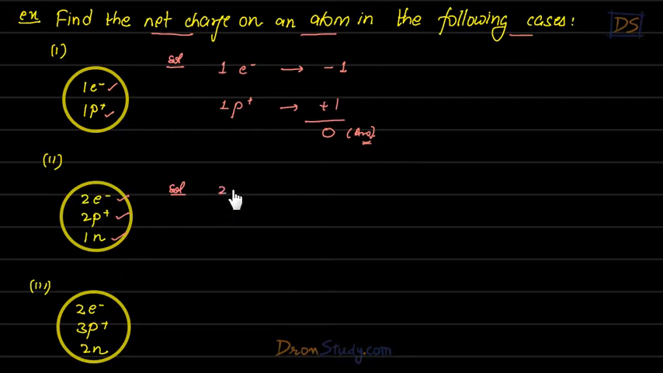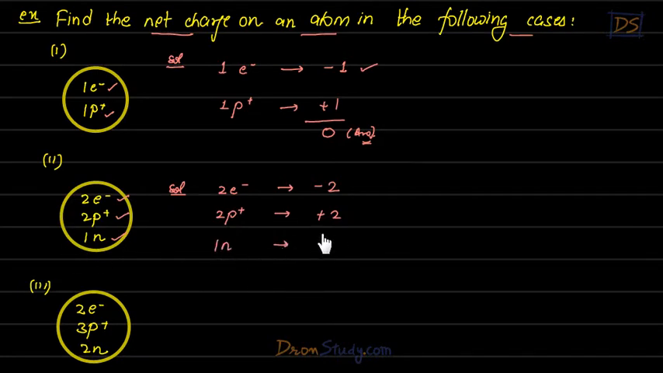So students, we have 2 electrons, so due to this we will have -2 charge, right? If we had 1 electron, we would have -1 charge as we had here. But here we have 2 electrons, so we will have -2 charge. Similarly, we have 2 protons, so we will have +2 charge. And on the top of this, we have 1 neutron.